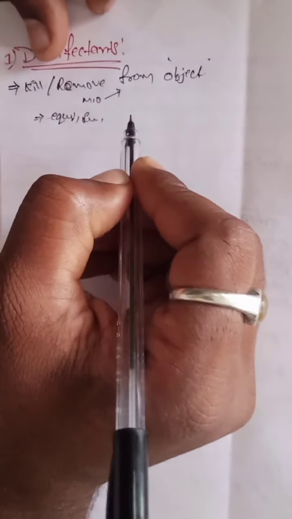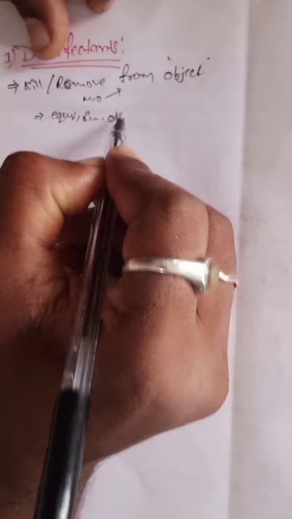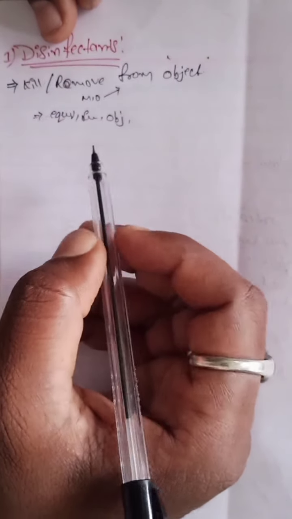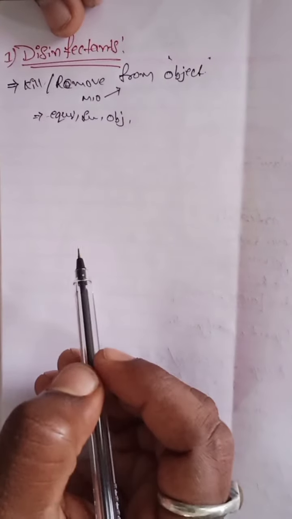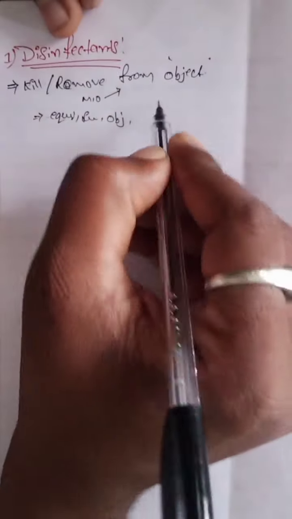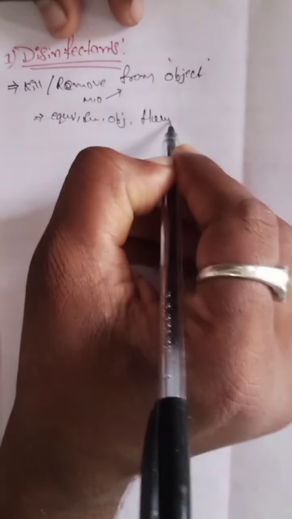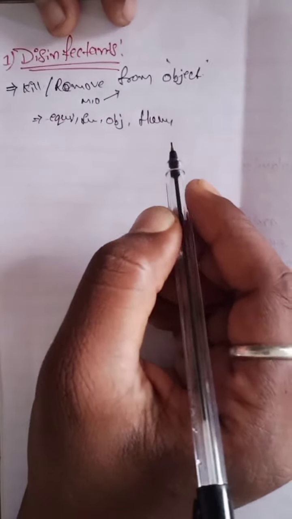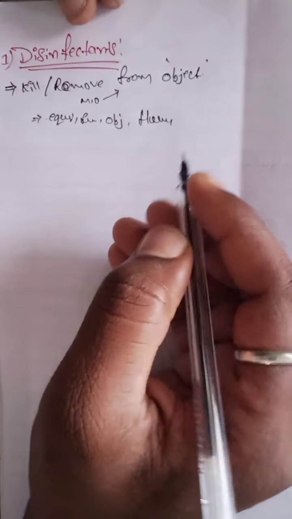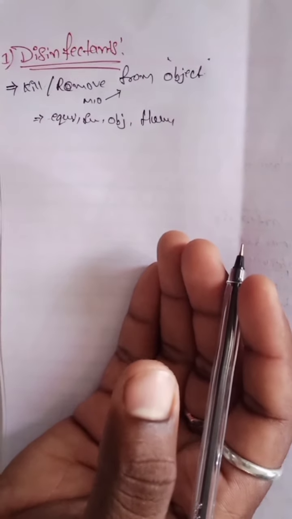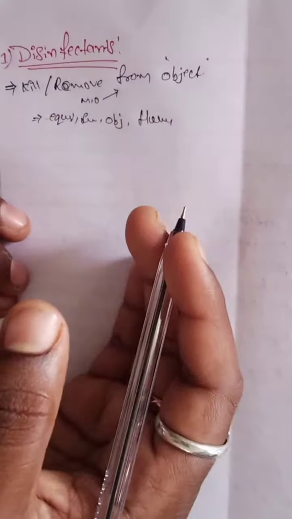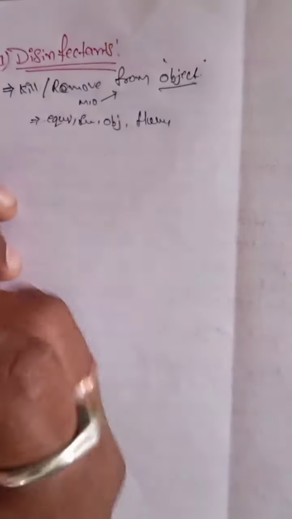We use different types of objects, and those objects are cleaned only by disinfectants. With disinfectants we also clean the floor, the hospital floor or our home floor. The removal of microorganisms from different types of objects is known as